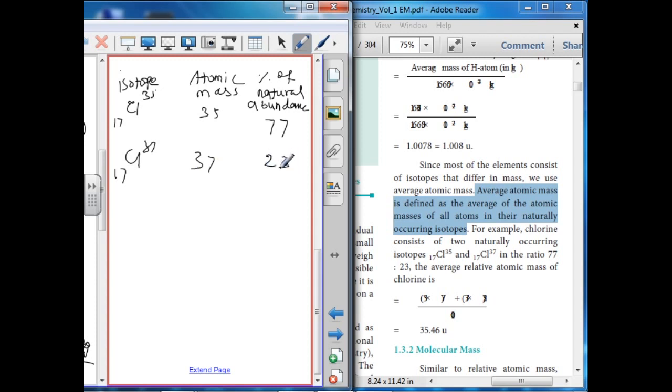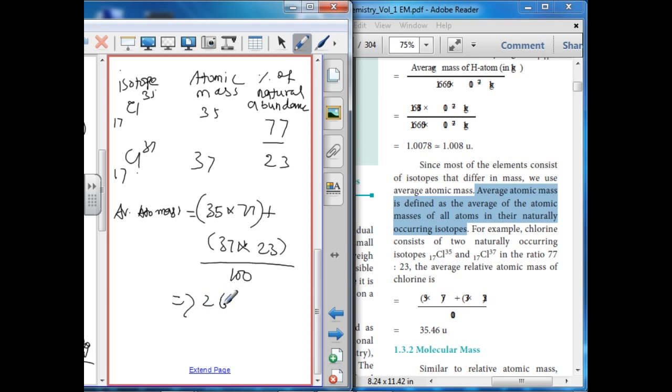Now we calculate the average atomic mass of chlorine: 35 multiplied by 77 plus 37 multiplied by 23, divided by 100.